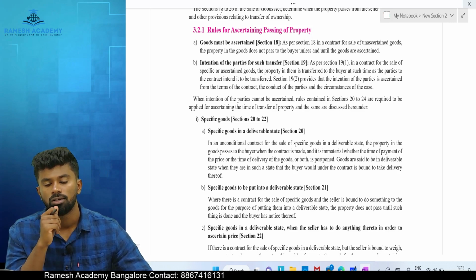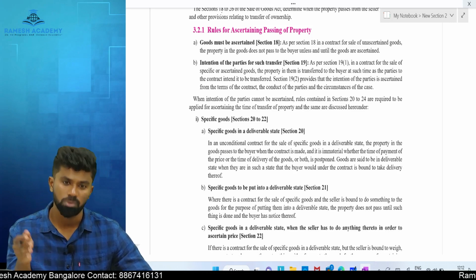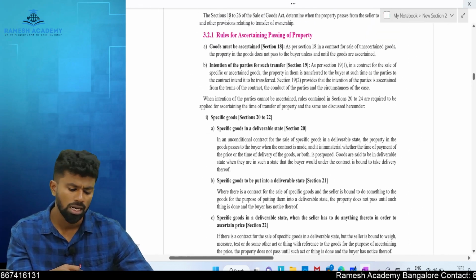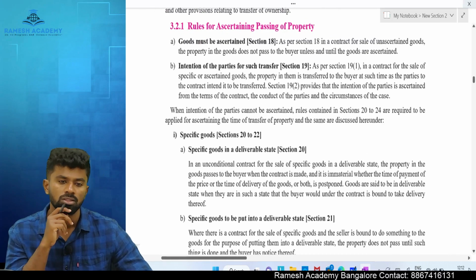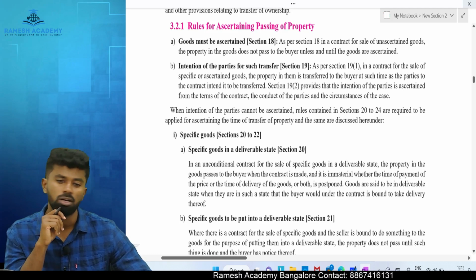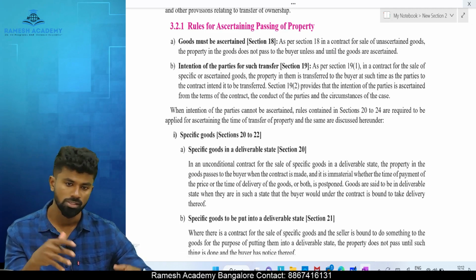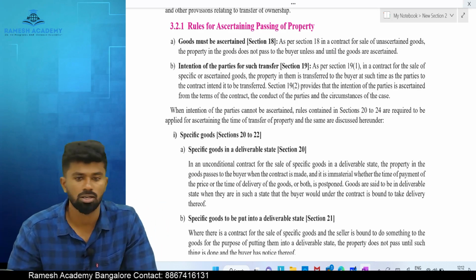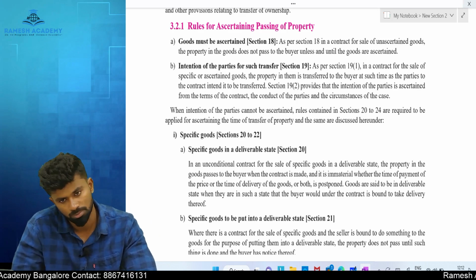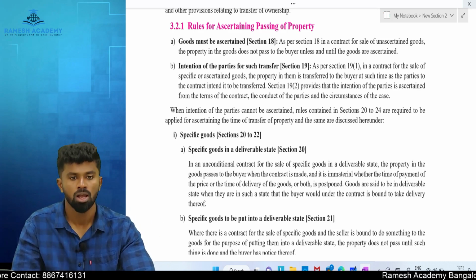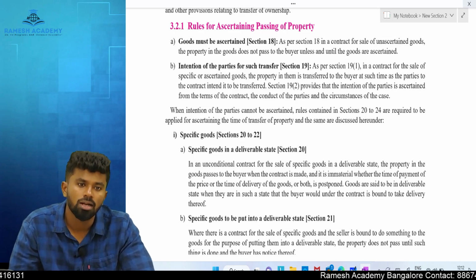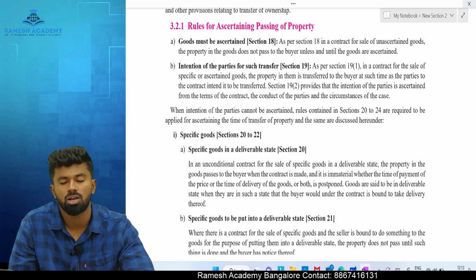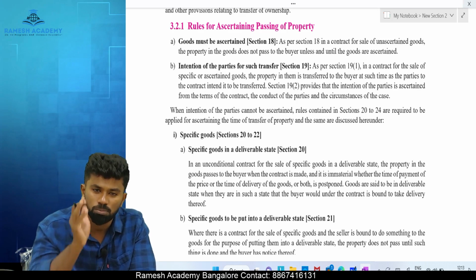Okay, so the main condition for transfer of ownership is that the first thing is you have to ascertain the goods, that is, it should be specific goods. Unless until the goods are identified and agreed upon, there can only be an agreement to transfer ownership, not a transfer of ownership. Okay, if I make an agreement to manufacture and sell chairs, unless until I manufacture, I can't transfer the ownership. So ascertainment of the goods is one important thing, and intention of the parties. So irrespective of payment of money, irrespective of delivery of goods, the law provides the ownership is transferred whenever parties agree.